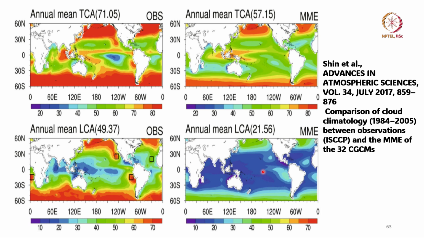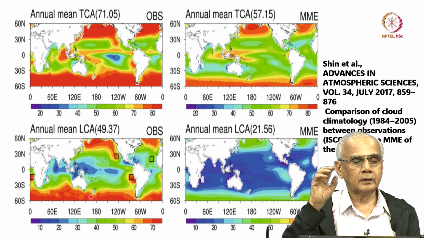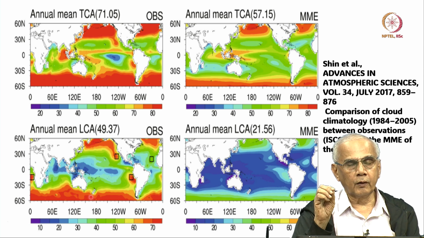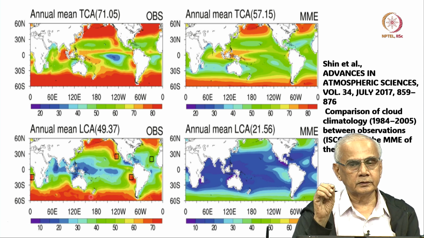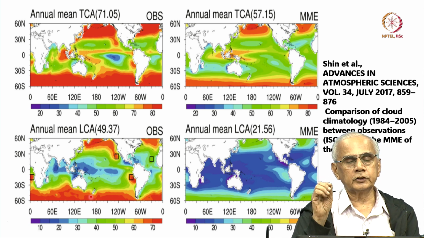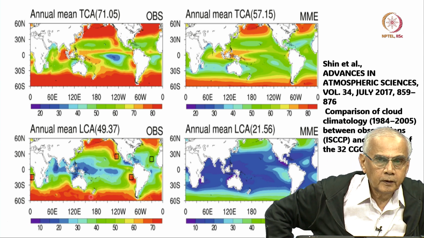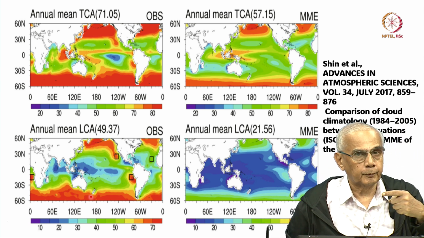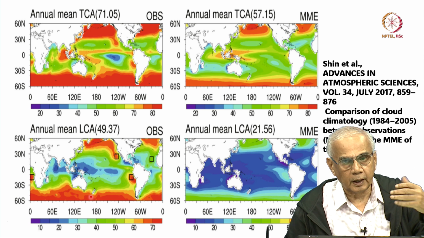Okay. You can see that in the tropics, the models have a lower cloud, the low cloud amounts are lower than observed, and so it is the case in the polar region. Both in the polar region and the tropics, low cloud amount are not correctly simulated. Okay. So, this issue, until it is resolved, we cannot be very confident about predicting regional climate.